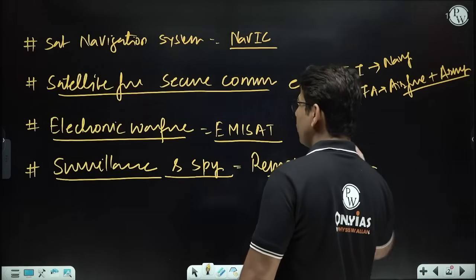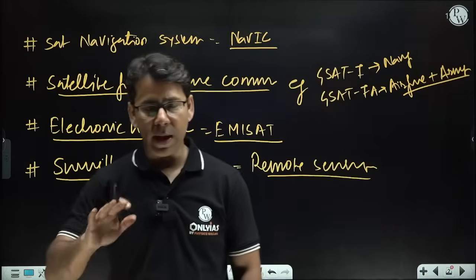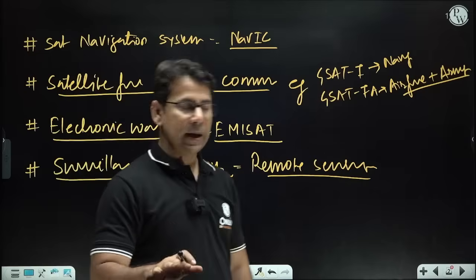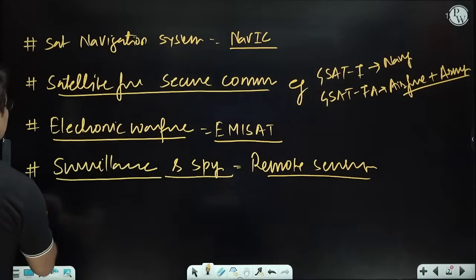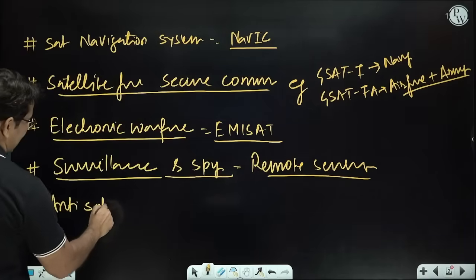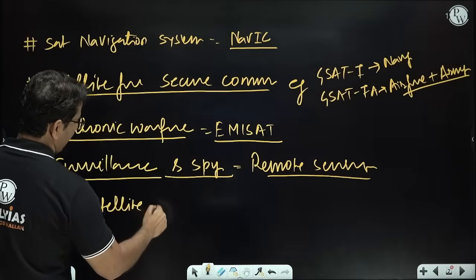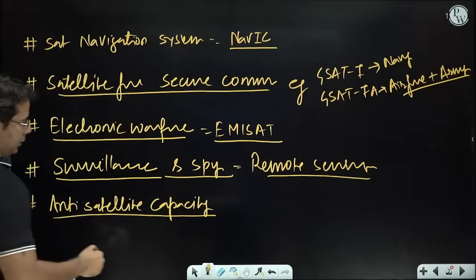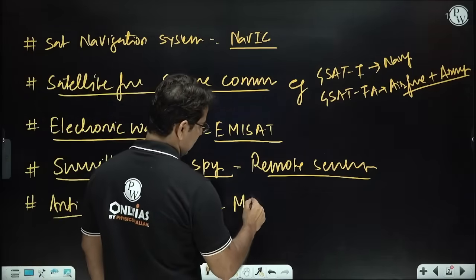So we can keep on going. It's already there, you get my point? Lots of things are there. Moreover, one thing we can add also is that India has developed anti-satellite capacity. We don't need to forget it, and that was Mission Shakti.